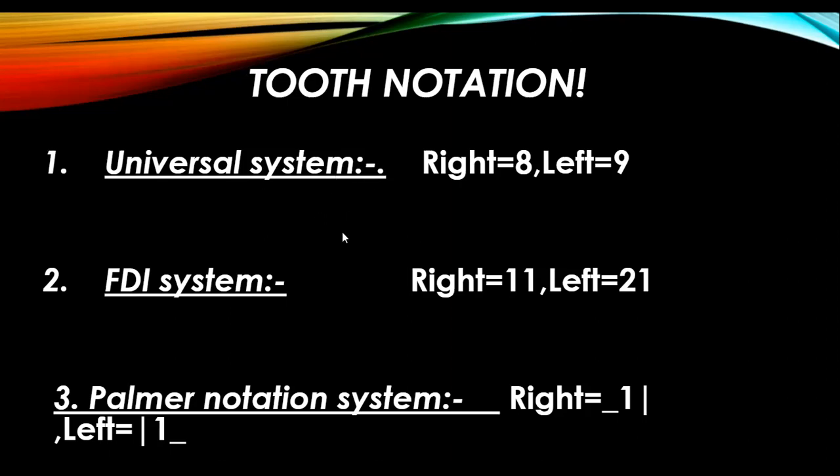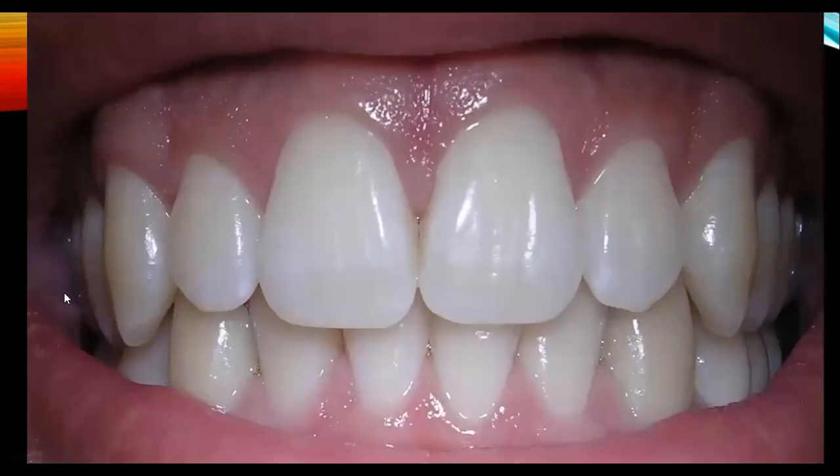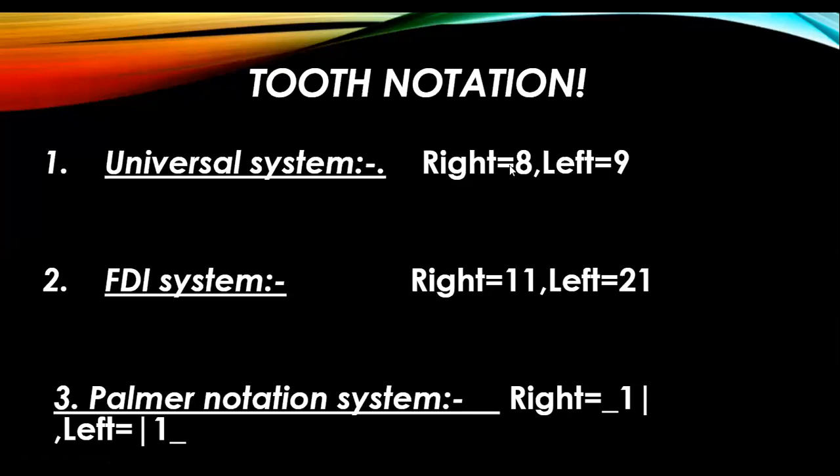Then moving to the ninth one, that is the left maxillary central incisor, right? As you can see in this picture, if we start counting from the back, 1, 2, 3, 4, 5, 6, 7, and this one is the eighth, that is the maxillary right central incisor. Then this is the maxillary left central incisor, right? If we draw a line from this midline, then this is the right, this is the left. So this is number 8 in the universal system, and this is number 9. So for right we have number 8, and for left we have number 9.